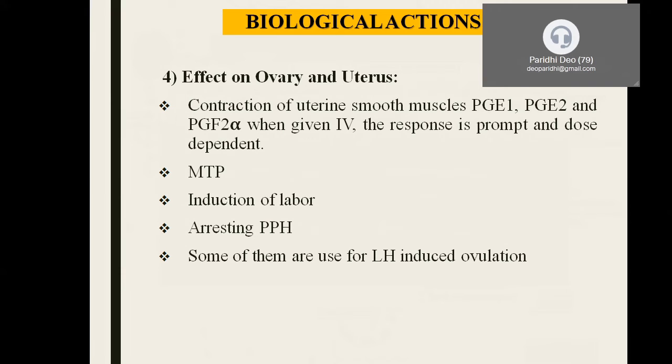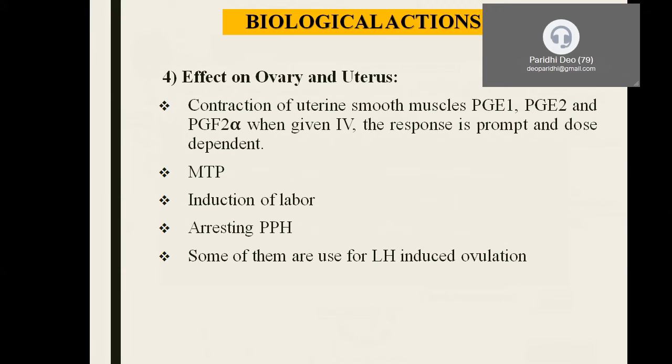PGE2 and PGF2 alpha. When we give the drug intravenously, they cause uterine smooth muscle contraction, and the response to these drugs is very prompt and dose dependent. So they are generally employed during medical termination of pregnancy and for the induction of labor. Sometimes there is a delay in labor in patients who have crossed the expected date of delivery; during that time it is essential to induce the labor.